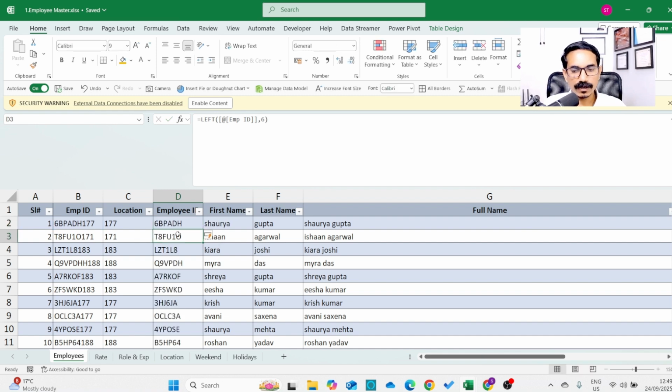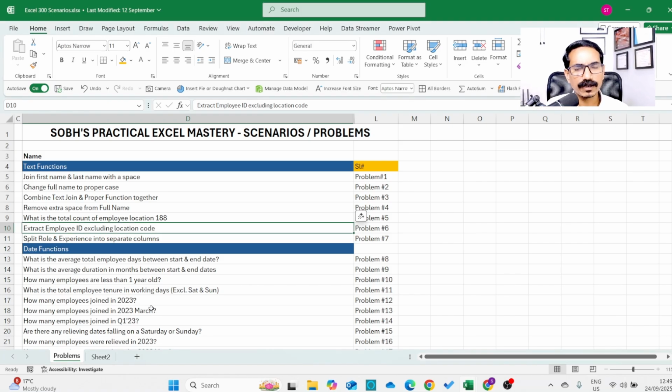So we extracted it. But now there is a problem. Some employee IDs are 6 characters, and if you look here, some employee IDs are 7 characters. Now how do we solve this problem? We should extract dynamically. That is what you will be learning. This is how you will learn Excel in this Excel course.